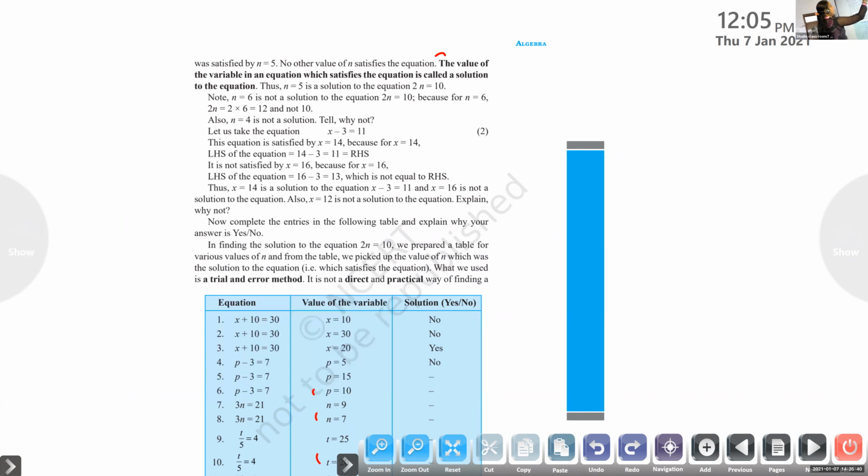The value of the, which I am underlining now, only that, the bold letters. The value of the variable in an equation. Can you see the bold letters? Yes. The value of the variable in an equation which satisfies the equation is called a solution of the equation. That means the value of the variable which satisfies. Only one value will be there.